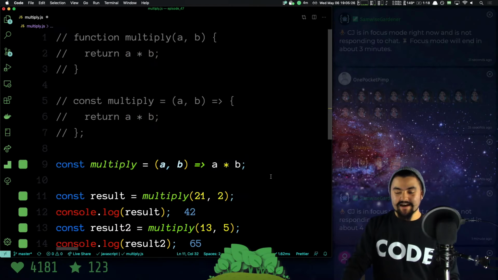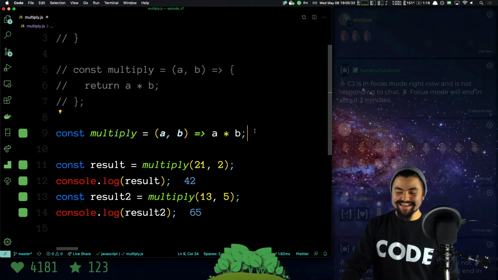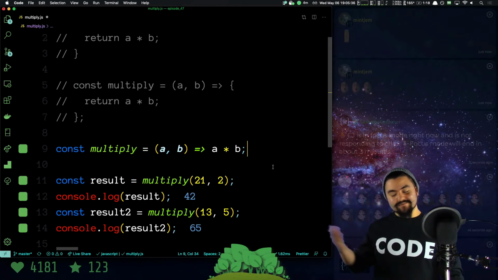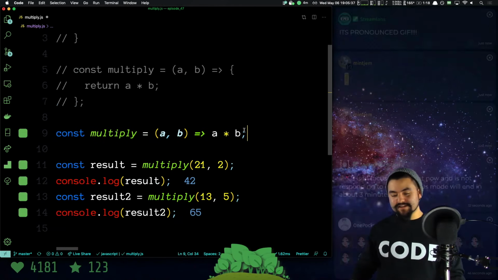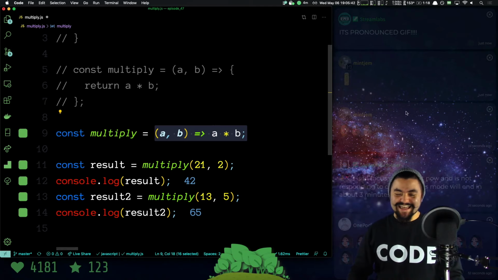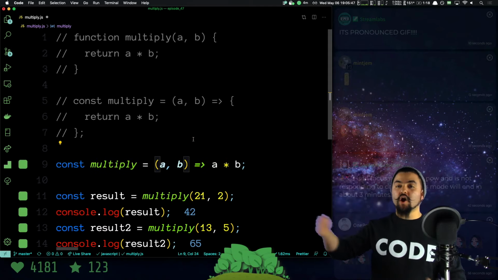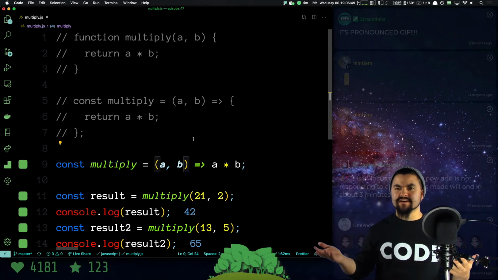Now, as you can see, this is a whole lot less verbose. For anybody new to all the syntax, this might be weird to look at, but this is also a way to write the function. There's a time and a place for this. When we're talking about higher order methods like map, filter, reduce, different things like that, a lot of times it makes sense to write your functions this way.